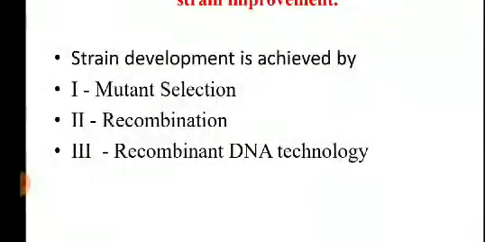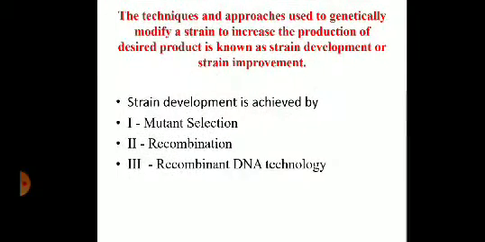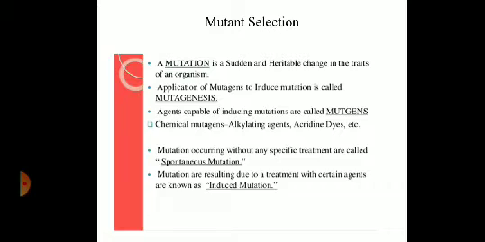How can we do strain development or strain improvement so that the organism produces more quantity of product? By mutant selection, number 2 recombination, and number 3 recombinant DNA technology. So today we are going to study mutant selection. Okay, so now let us first understand what is a mutant. See, what is a wild type organism? The organism which exists as it is in nature. What is a mutant? It is a modified organism.